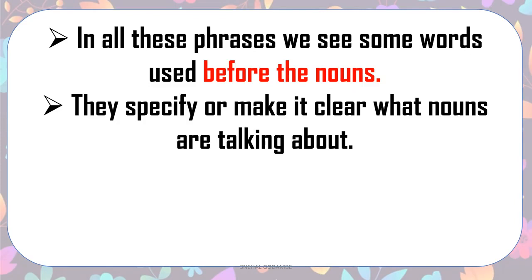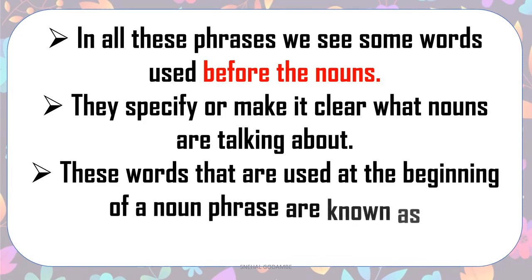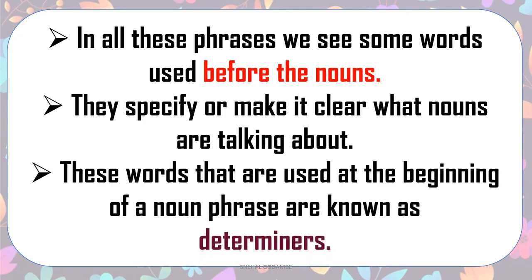So it specifies or makes it clear what nouns we are talking about, and these words in English are known as determiners. Those words that are used at the beginning of a noun. Look at that word, beginning. At the beginning of a noun phrase are known as determiners in English.